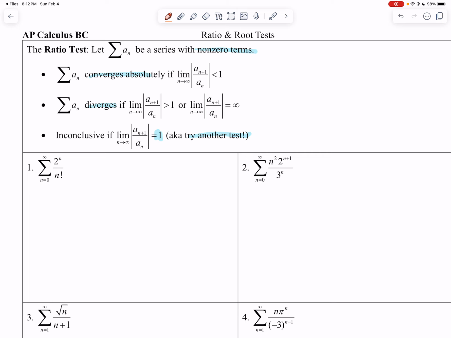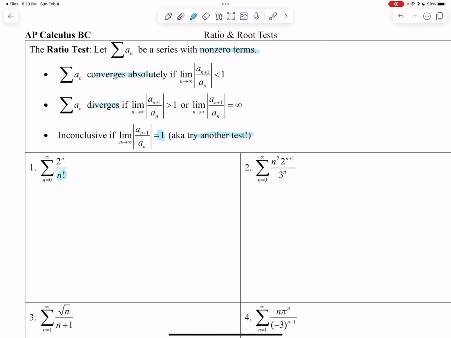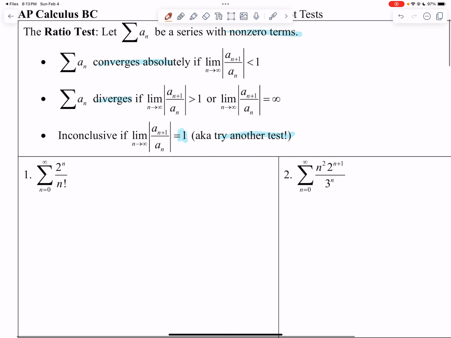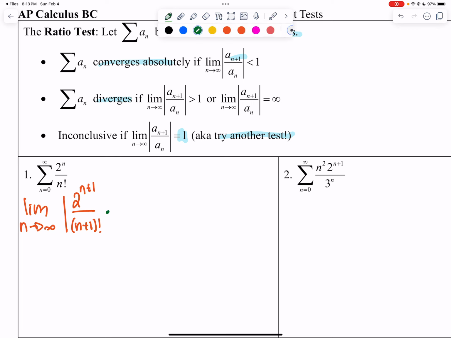So like number 1, we have a lovely factorial that we're going to be working with. All right, so we have the limit as n approaches infinity of my next term, so for every n I see, I am going to have an n plus 1. Now, because I'm dividing, this is essentially multiplying by the reciprocal. So now I have multiplied by n factorial over 2 to the n.